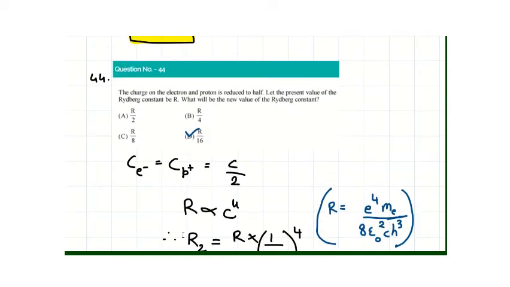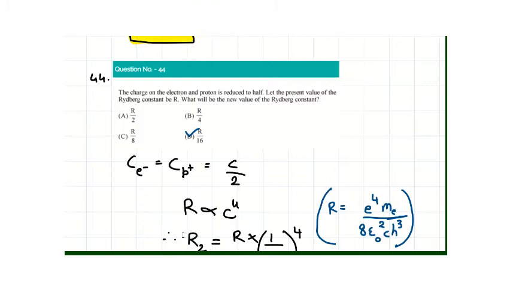In the 44th question, it is given that the charge on an electron and proton is reduced to half its initial value. We have to consider the variable R to represent Rydberg's constant. We need to find the new value of the Rydberg's constant.